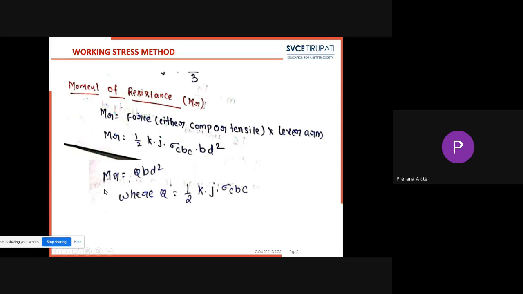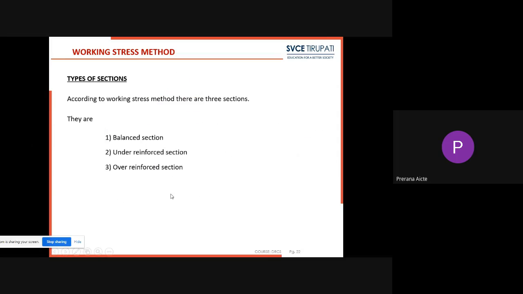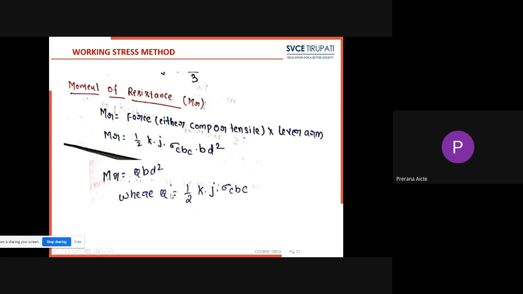It is written as Q into b d square, where Q equals 1 by 2 k into j into sigma cbc. So to find moment of resistance, we follow this formula.